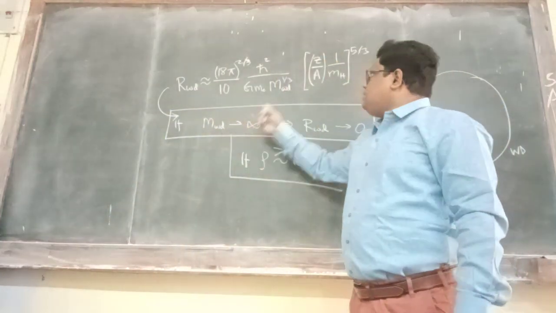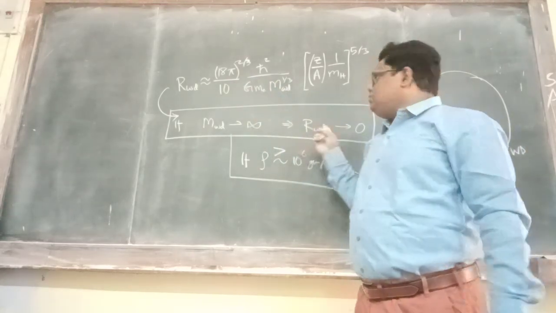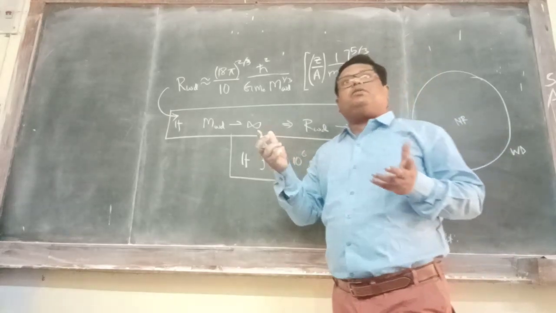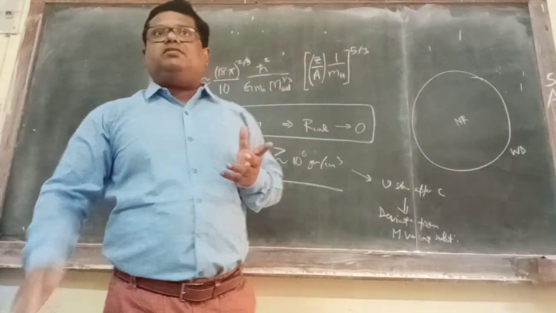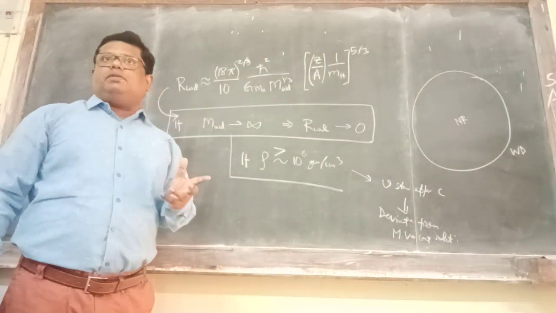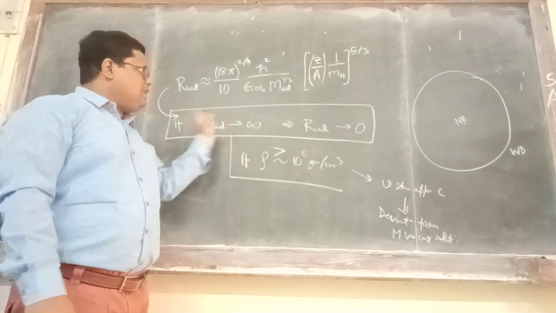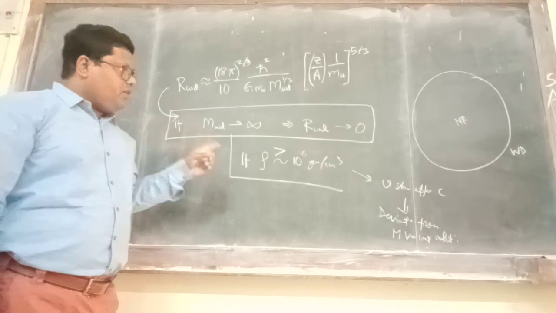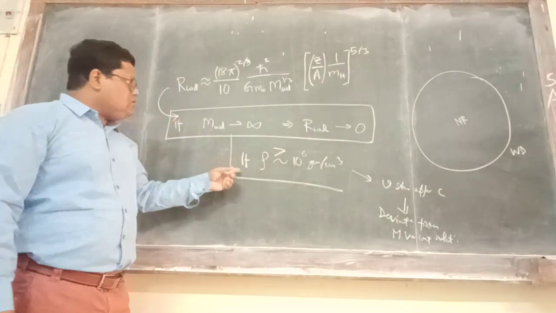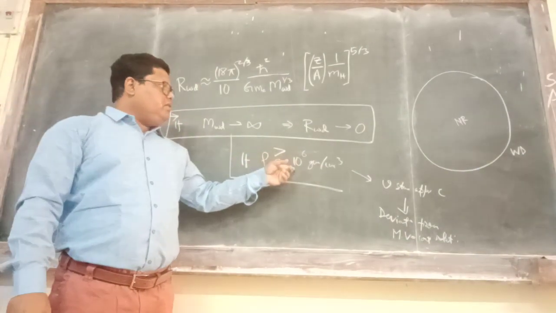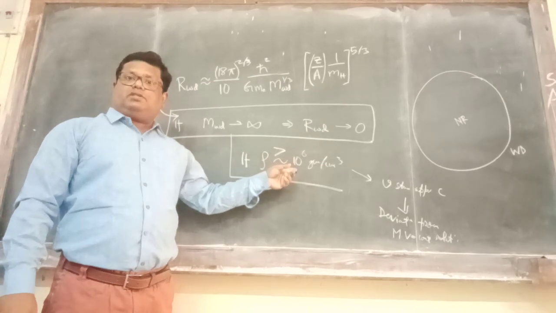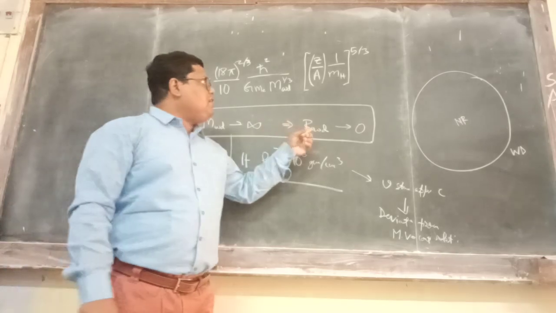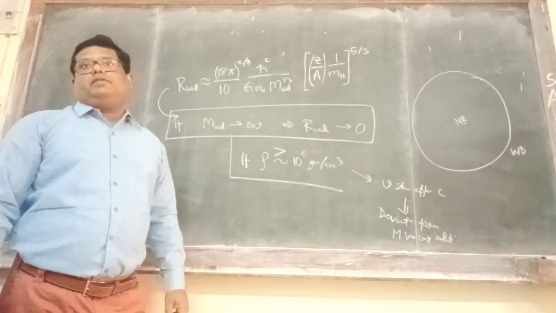If we keep on increasing the mass, the radius will tend to 0, or the density will become infinite. But is it really possible that density can become infinite? No. These are just mathematical stuff. The real world is different. So, the first step is this. As soon as the density reaches 10^6 gram per centimeter cube, you will observe a deviation from this relationship.